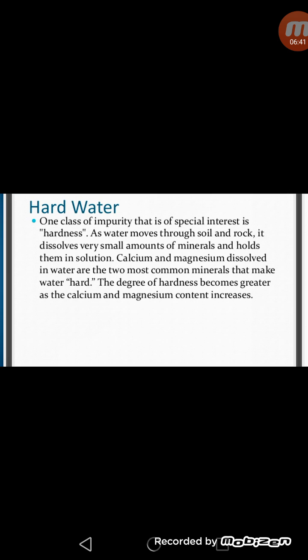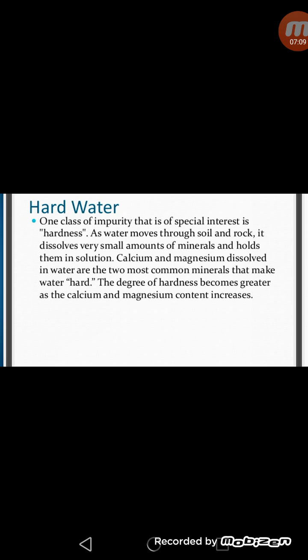Water that readily makes lather with the soap is known as soft water, and the water which does not make lather easily with the soap is called hard water. So we can say hard water is not suitable for washing clothes, as it does not produce any lather with the soap. It is also unsuitable for photography, as it causes changes in the colors used.